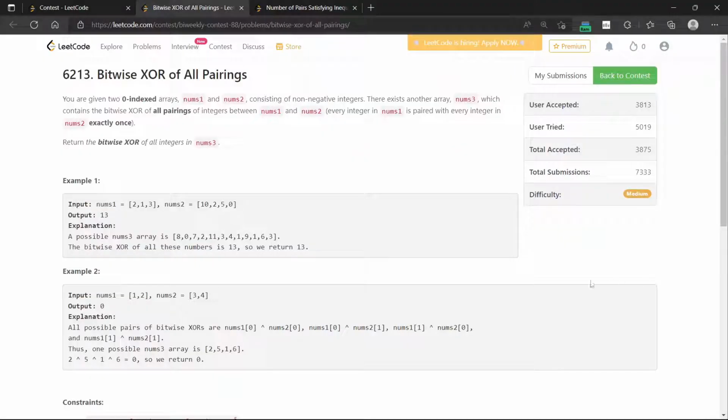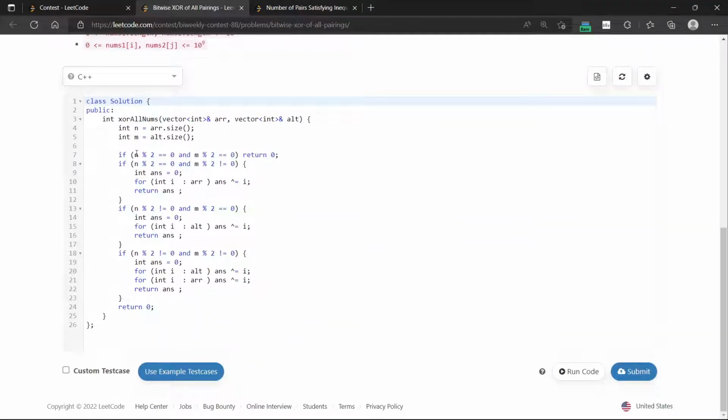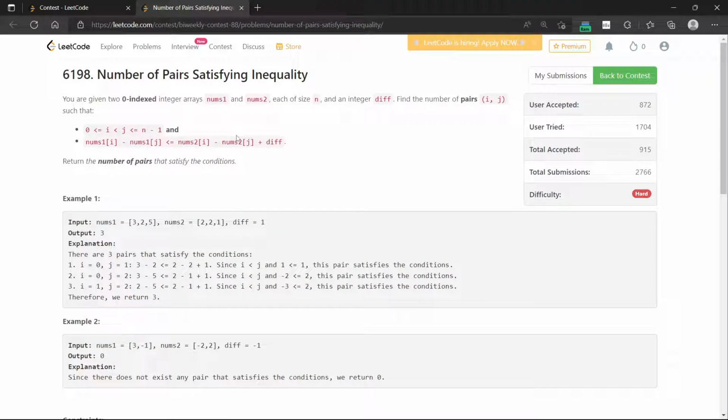So yeah, that's the solution for this problem. We just do the case study: if both are even, if one is odd, if the other is odd, or if both of them are odd. So that's the solution for this problem. Moving on to the next problem.